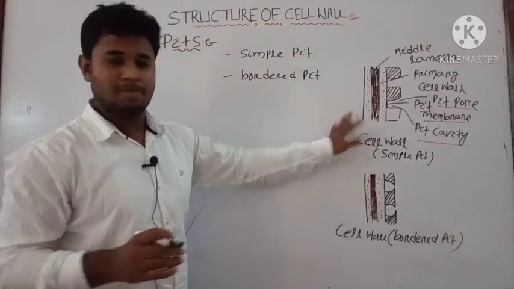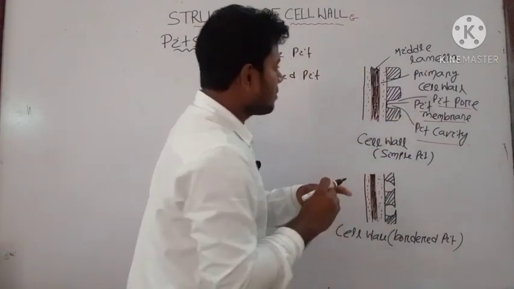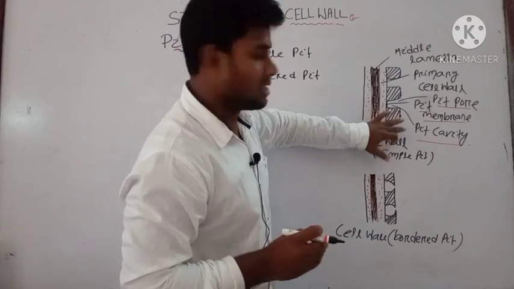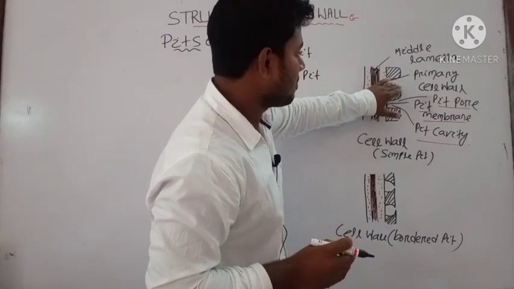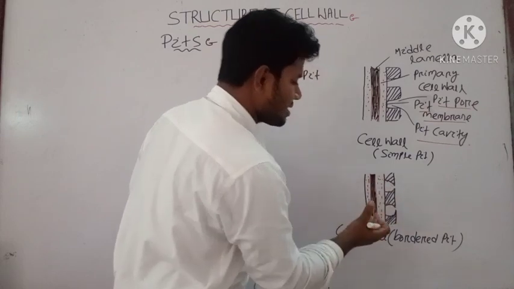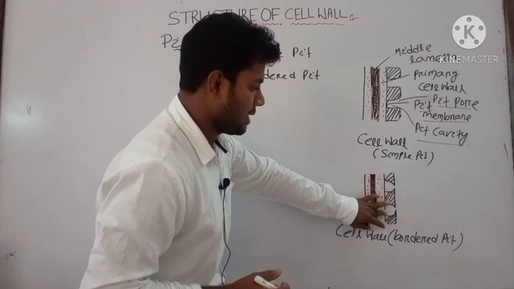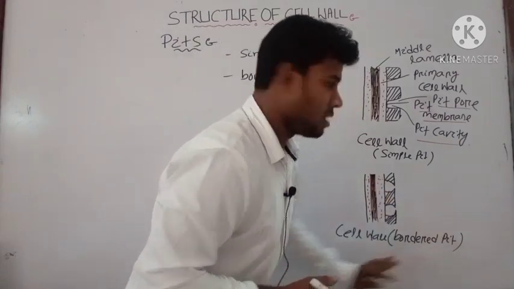Because their size varies. Here you can see the pits are of uniform size, or the core of the pit is of uniform size, but here you can see the deviation in the size and flat shaped pits are present. These flat shaped pits are known as your border pits.